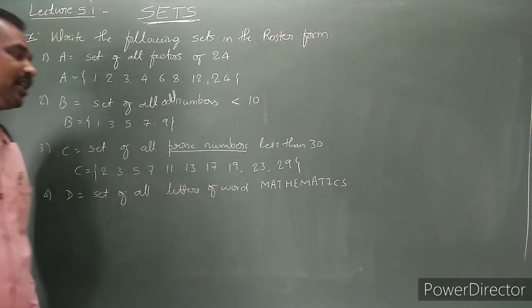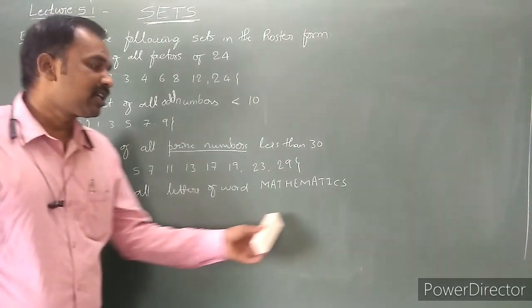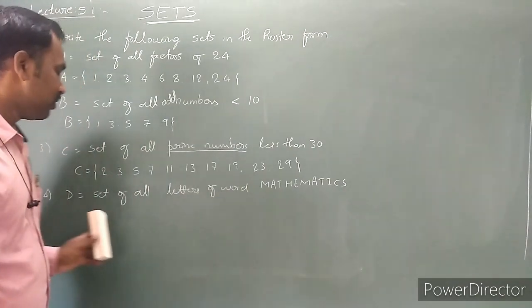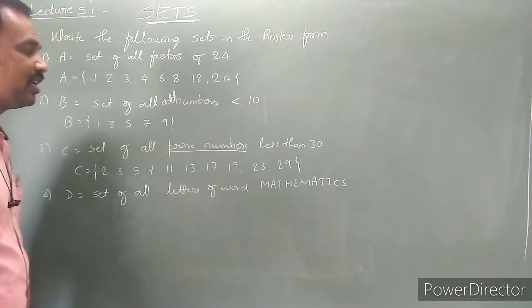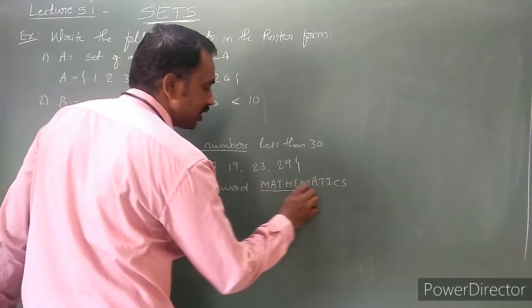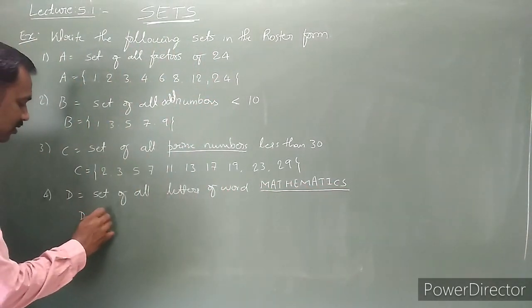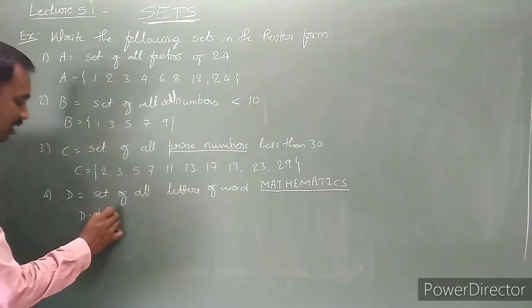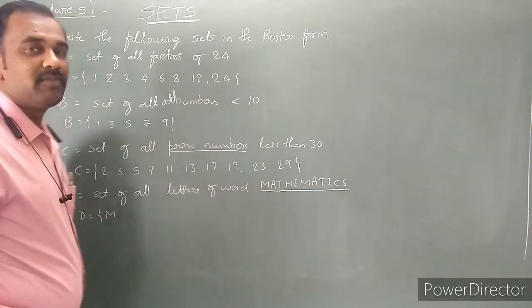Set of all the letters of the word mathematics. I have already given this type of example. We need to write the set of letters of the word mathematics. In the word mathematics, whatever English letters are there, we have to write them. D is equal to the set of letters of the word mathematics.